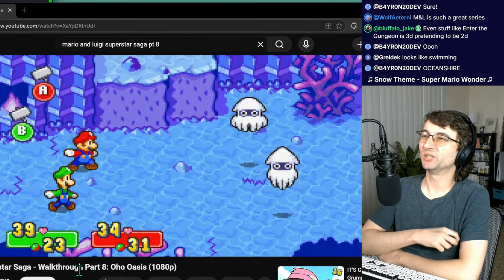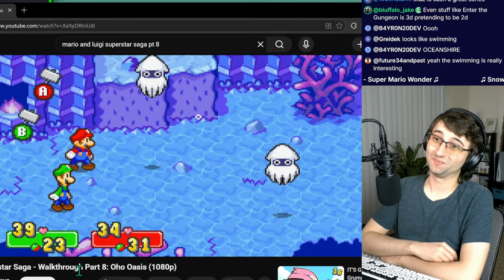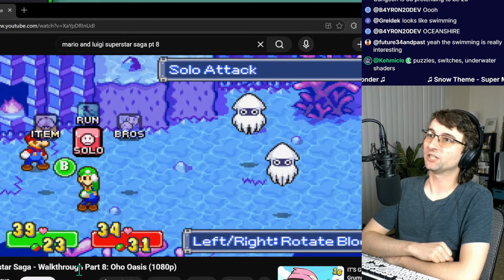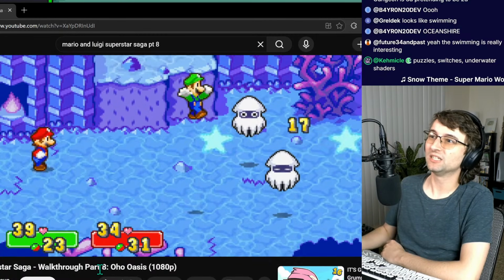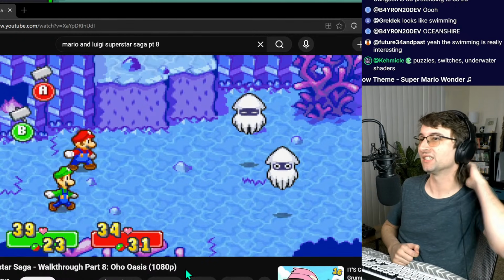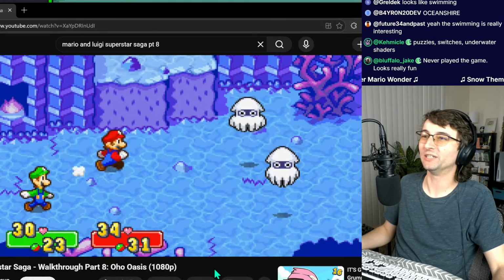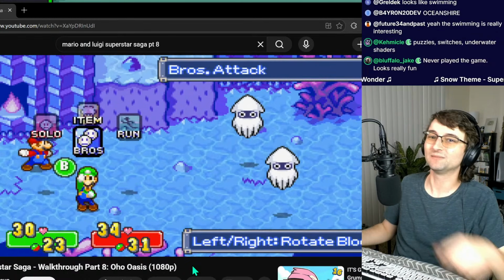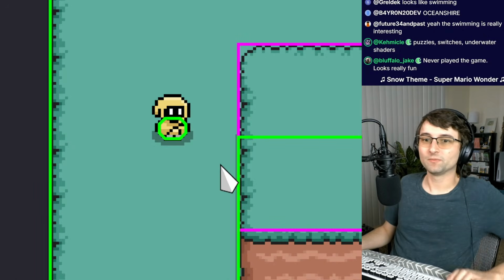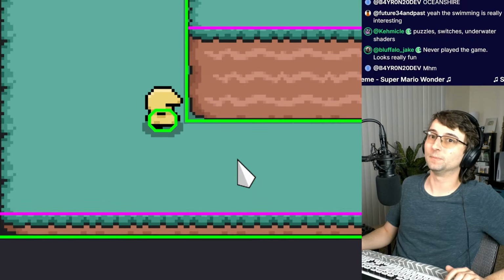Yeah, so for anyone who doesn't know, this is a turn-based game for Game Boy Advance, and it's awesome. It has some of the best pixel art ever, and it's such a big inspiration for my physics system, because you saw the way that they were in the air, their shadows were on the ground, and they have to jump high enough to get over the ledges. It's so clever. Even this battle scene, you can see their height. It feels kind of 3D. There's depth to the scene. I really, really love this game. Puzzle switches, underwater shaders. Underwater shaders is something I could totally do. Looks really fun. Yeah, there's a lot of them.